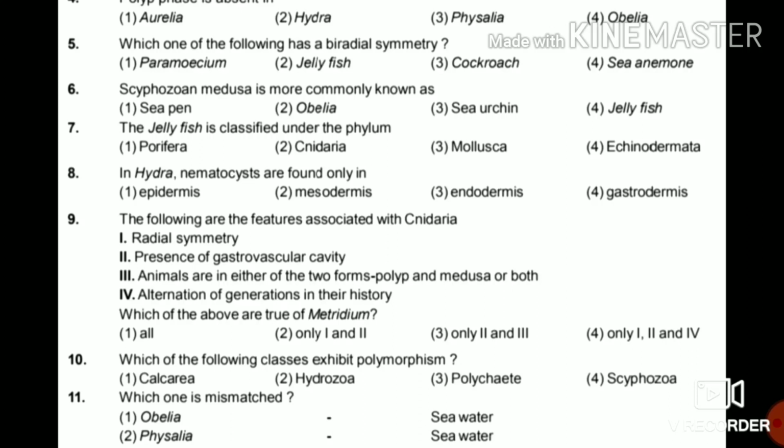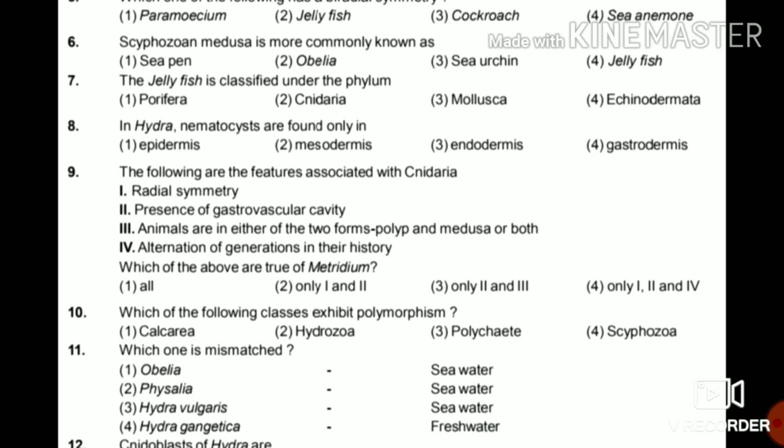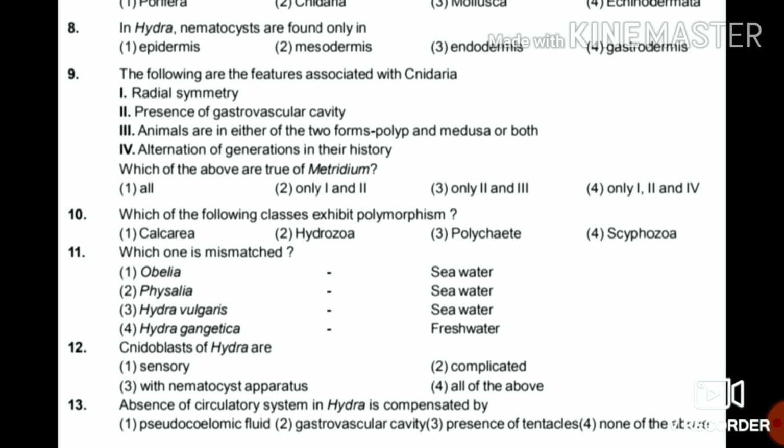Next question, 10th. Which of the following classes exhibits polymorphism? Calcarea, Hydrozoa, Polychaeta, or Scyphozoa? So the answer for this is Hydrozoa. The Hydrozoa show the property of polymorphism, that is the presence of medusa or polyp, which help in the alternation of generation. 11th, which one is mismatched?